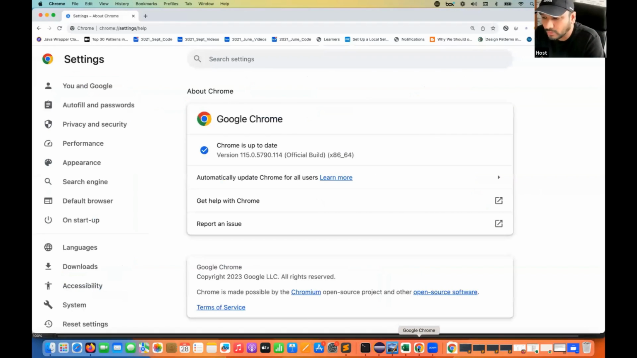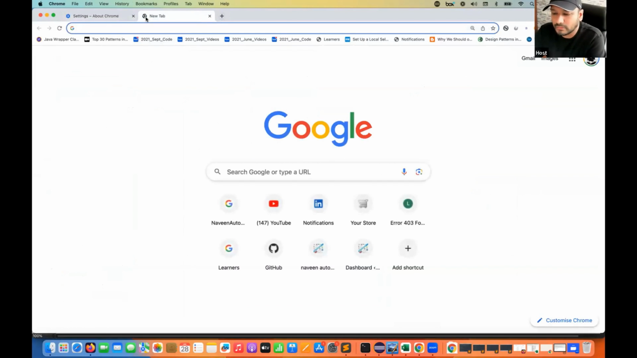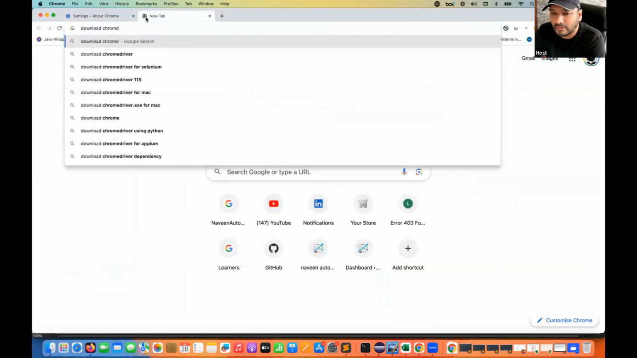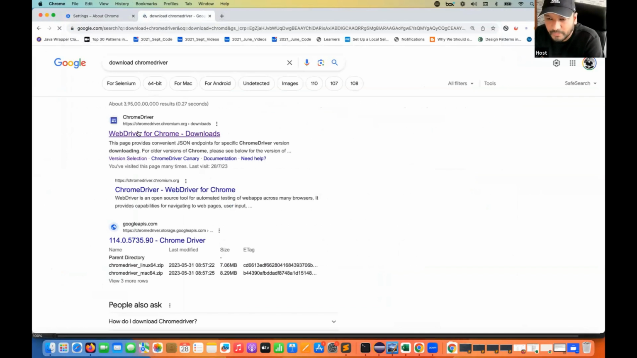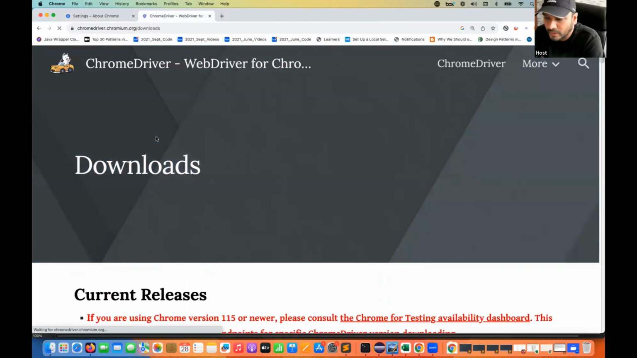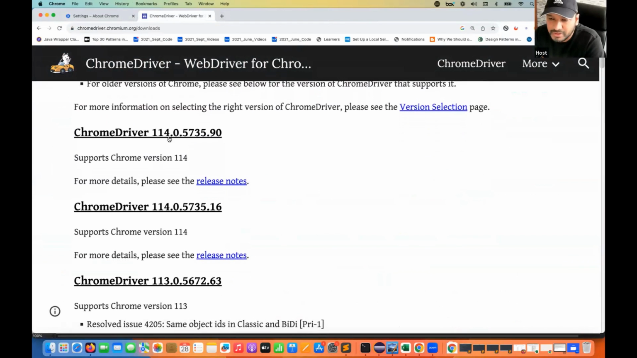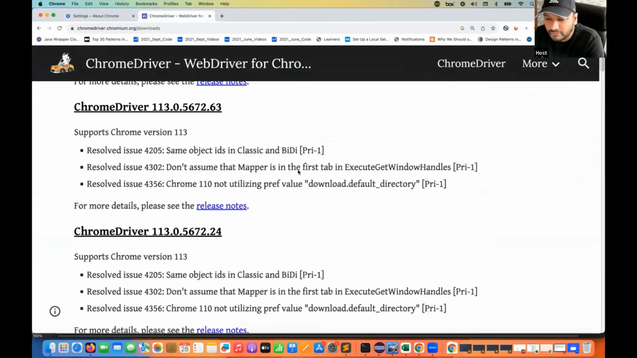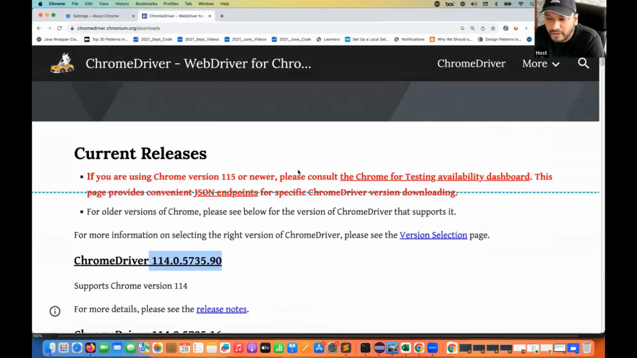You simply go to Google, and here you can see that in my Chrome, 115 is already updated. Then I simply open a new tab and write download chromedriver. This is how we download. If you go to the chromedriver.chromium.org website, we used to have all the different versions. See, up to 114 they have listed, but for 115 they have not listed anything. Before 115, 113 and 112 are available, but where is 115?